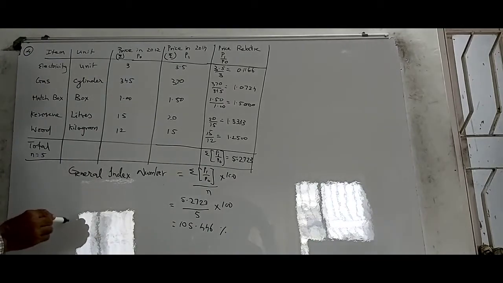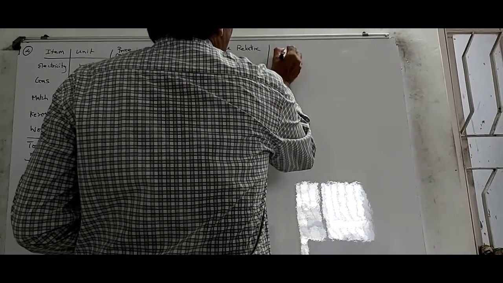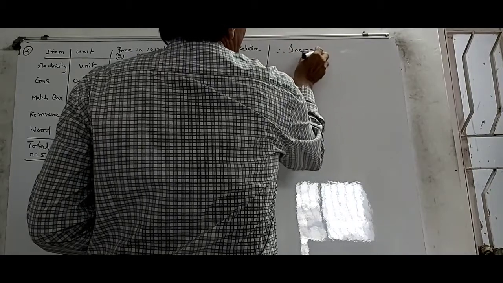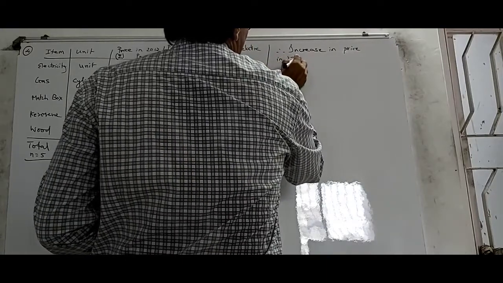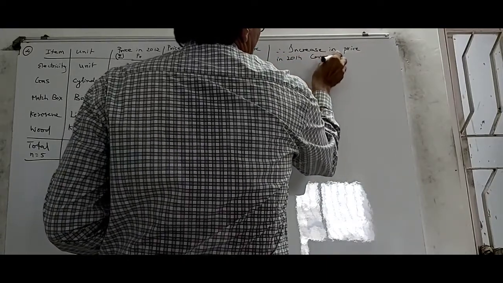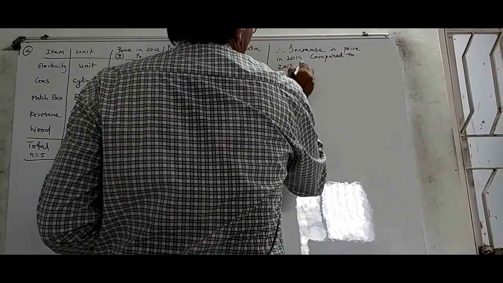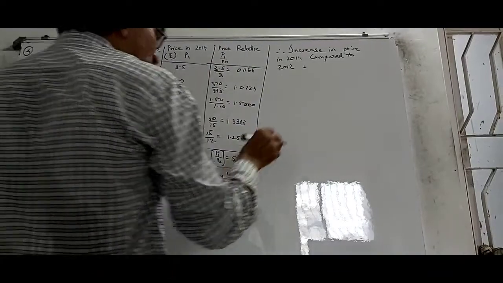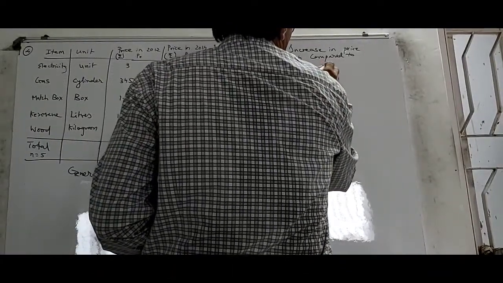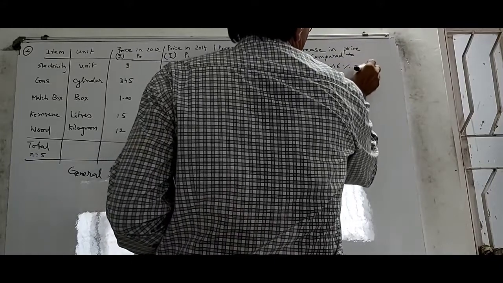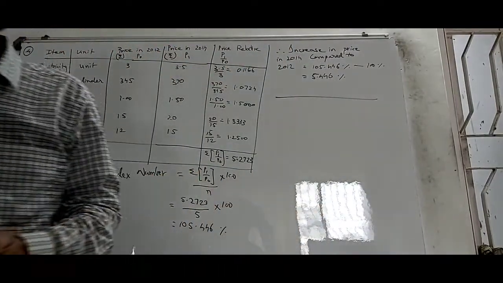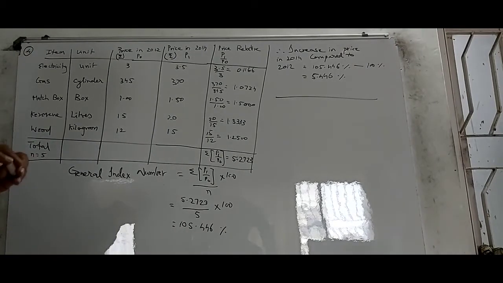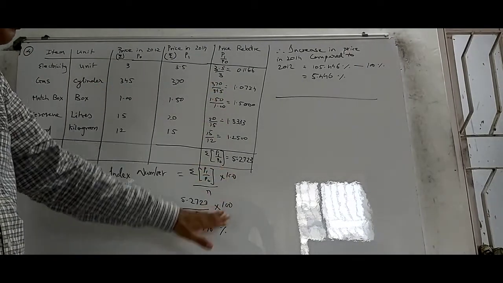Alright, now if I want the increase in price, or the change in price in 2014 compared to 2012, it is equal to 105.446 minus 100%, which would give you 5.446%. This is the percentage increase in the cost of the fuel items. So you can see, unless I have made a mistake in calculation somewhere, this seems to be okay.